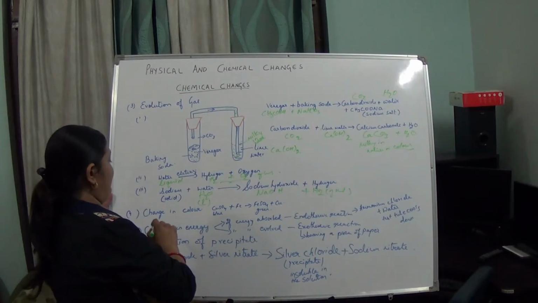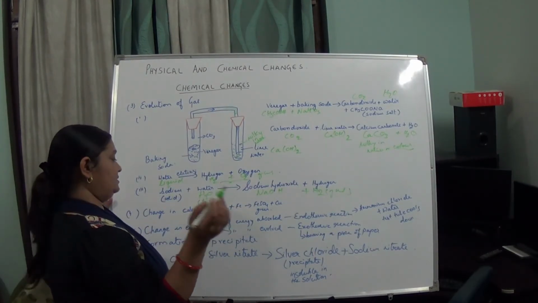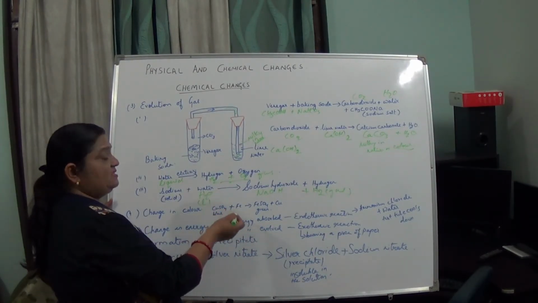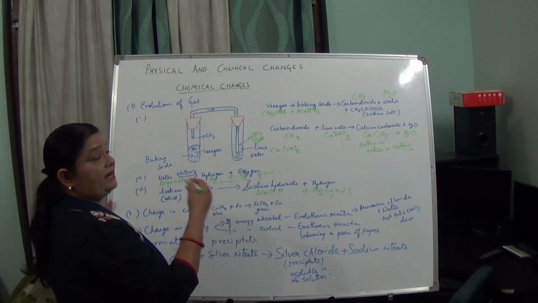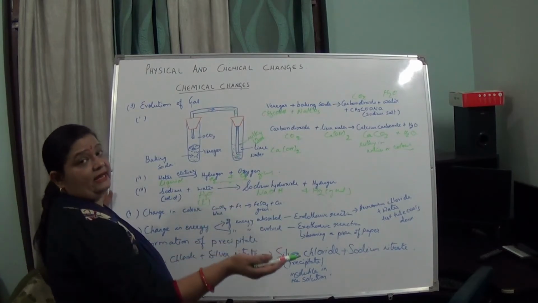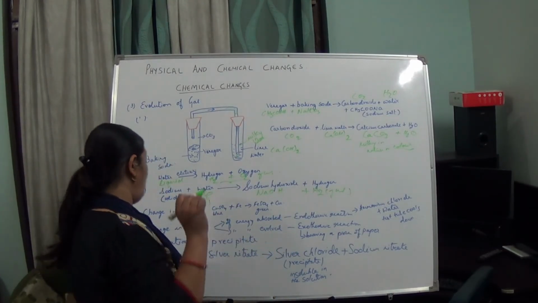Now next is change in color, which I have told you earlier. Copper sulfate you had taken, which was blue in color, you have added iron nails to it, and that has changed to green in color, indicating that now ferrous sulfate has been formed.